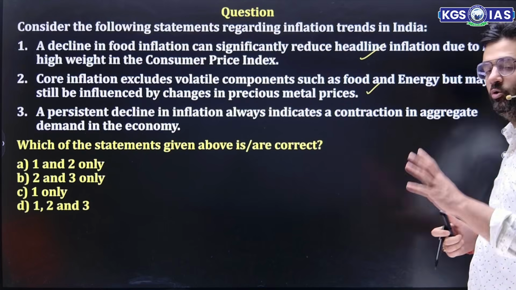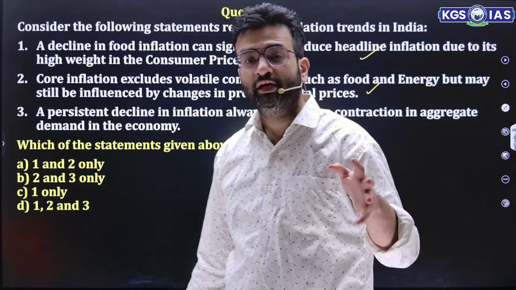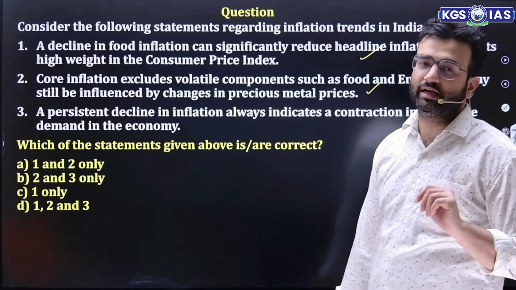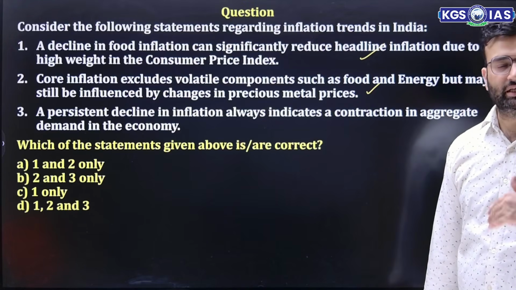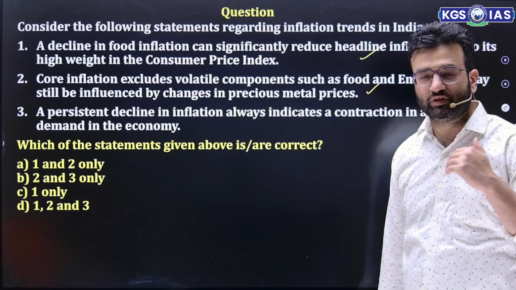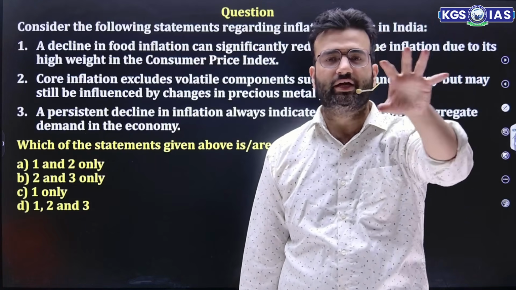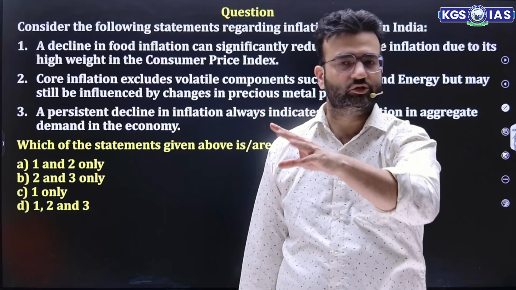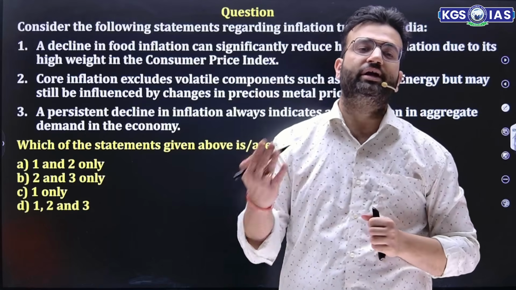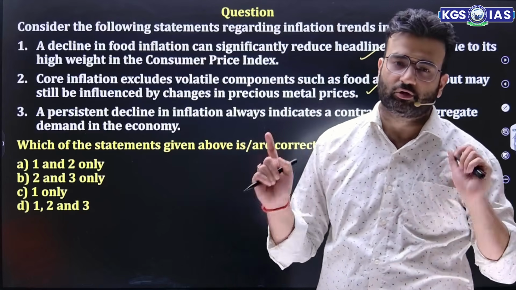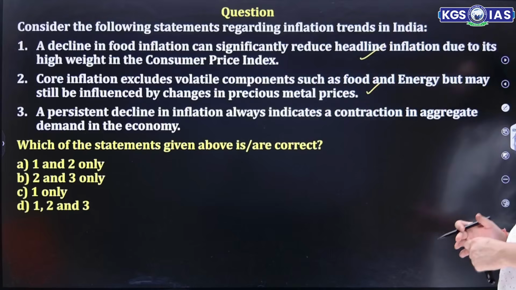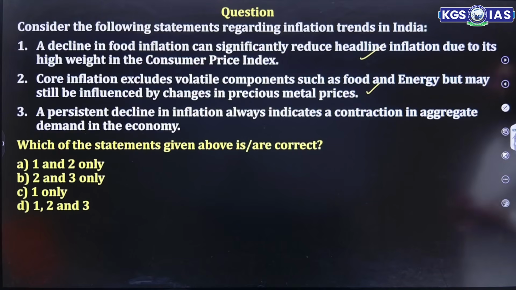That's correct. Core inflation excludes food and energy, but still it contains many volatile items. Because of an increase in the price of these volatile items, core inflation still can increase. For example, suppose food and energy items are excluded, that is core inflation, but if the prices of other components in core inflation increase, core inflation increases. This is true. A persistent decline in inflation always indicates a contraction in aggregate demand.